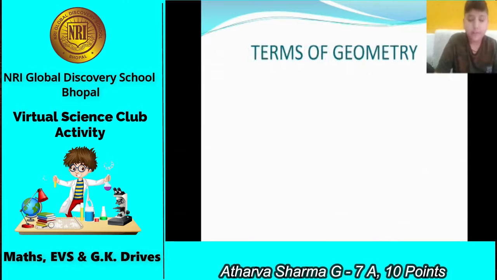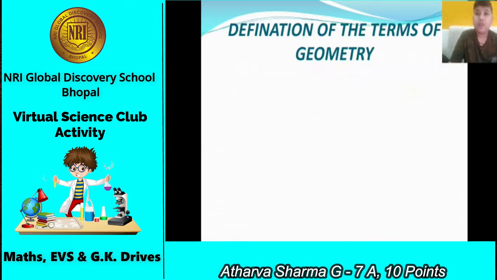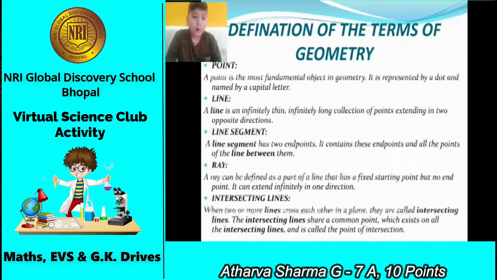Okay, so the main part, terms of geometry. In this picture, as you can see, there are 8 terms of geometry, and they are point, line, line segment, ray, plane, intersecting lines, parallel lines, and perpendicular lines. So the definitions of the terms that you have seen in the picture. Point. A point is the most fundamental object in geometry. It is represented by a dot and named by a capital letter.